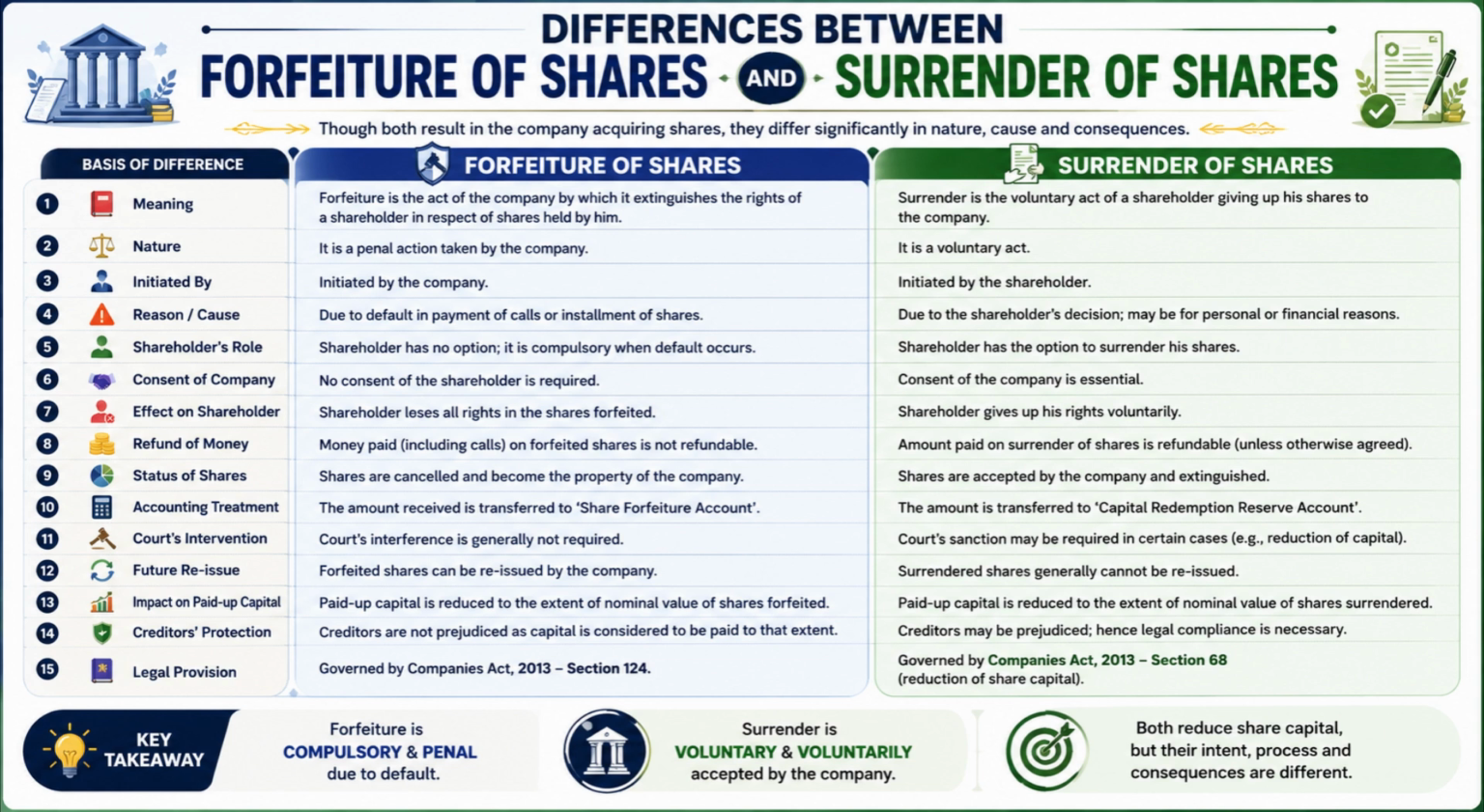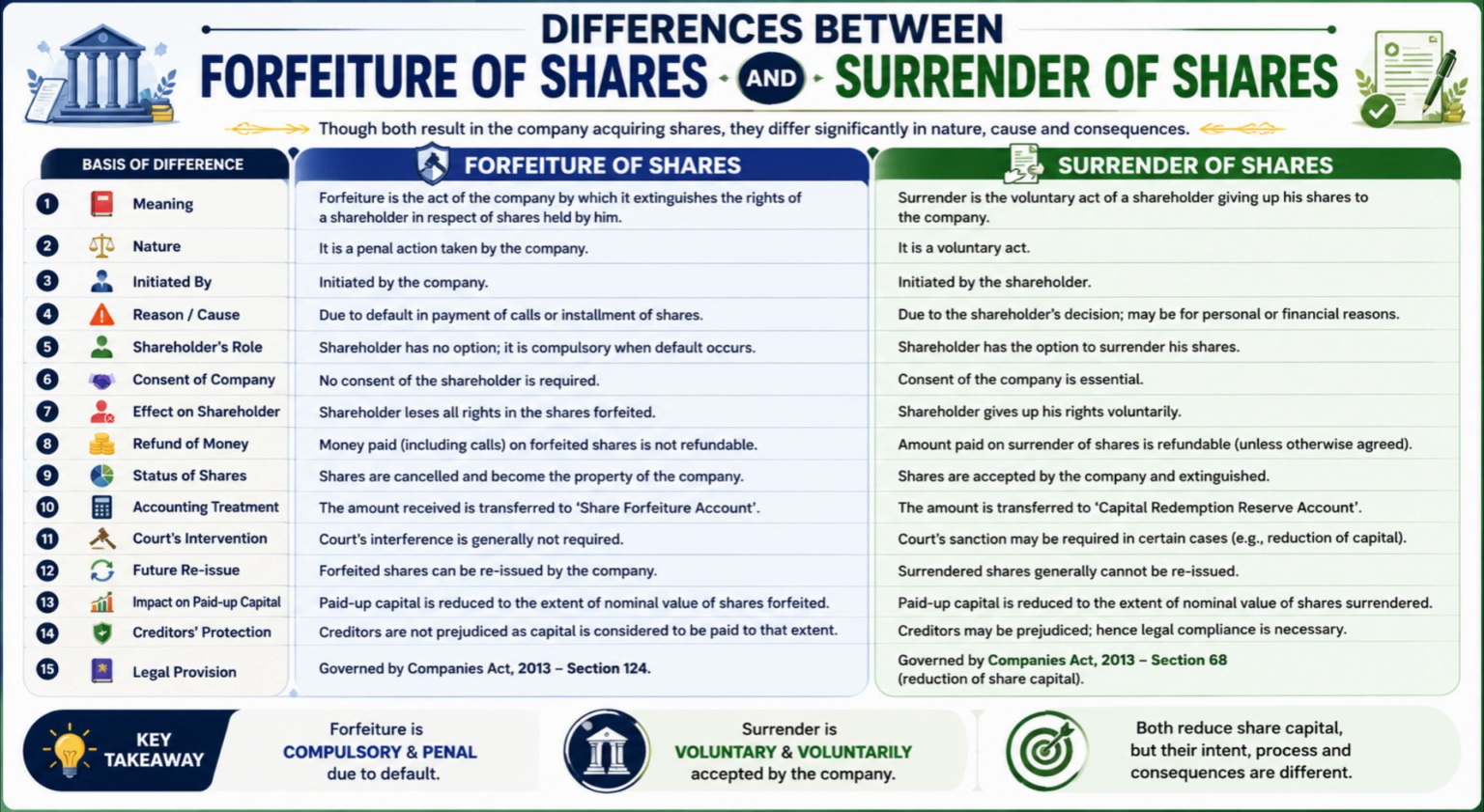Number 7. In forfeiture, the shareholder loses all rights in the forfeited shares as a penalty, whereas in surrender, the shareholder voluntarily gives up those rights. Number 8. Money already paid on forfeited shares is generally not refundable, whereas money paid on surrendered shares may be refundable unless otherwise agreed.